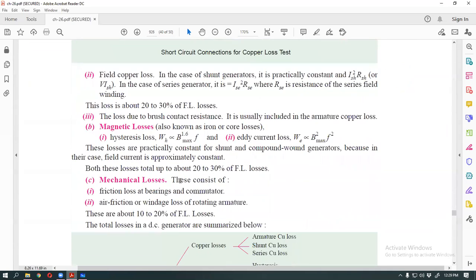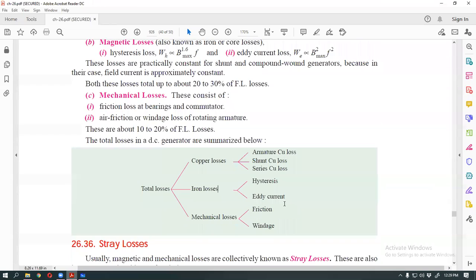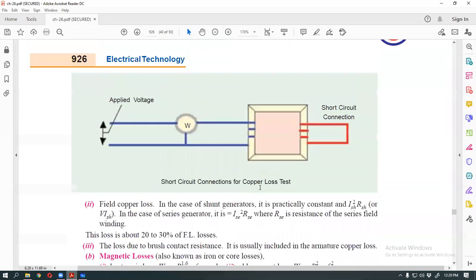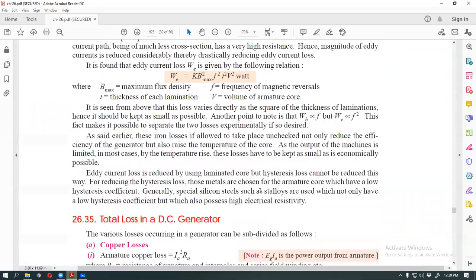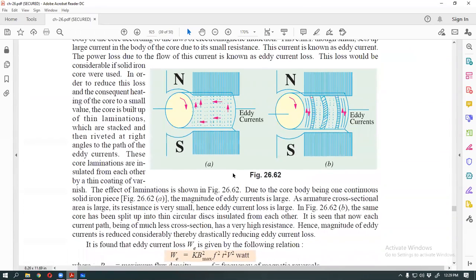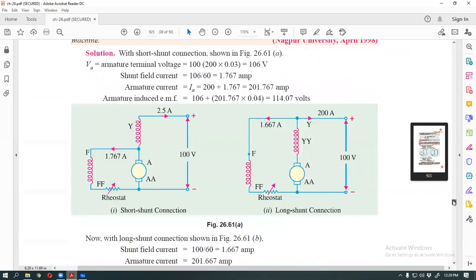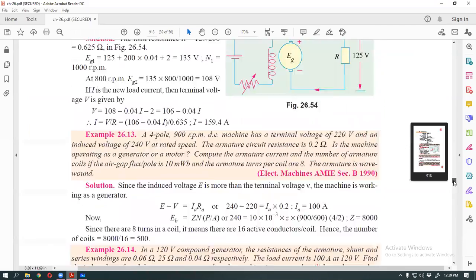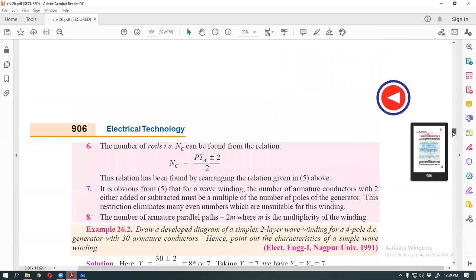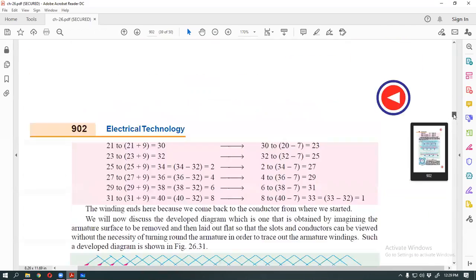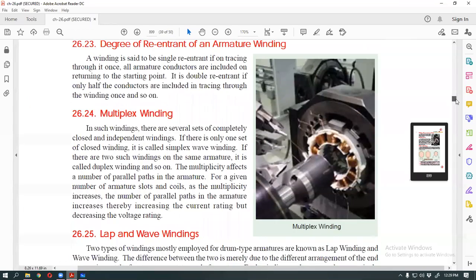So this is called hysteresis loss and eddy current loss. Another loss is mechanical loss. Suppose our system is running.